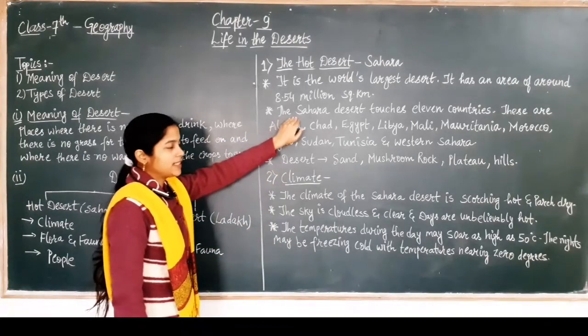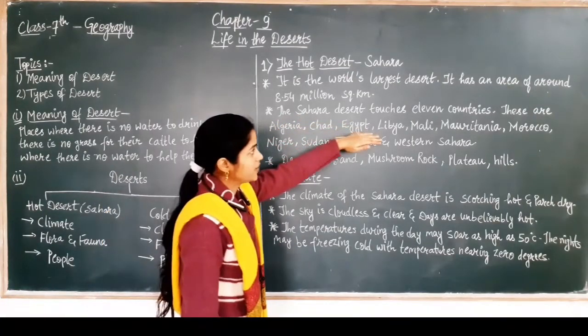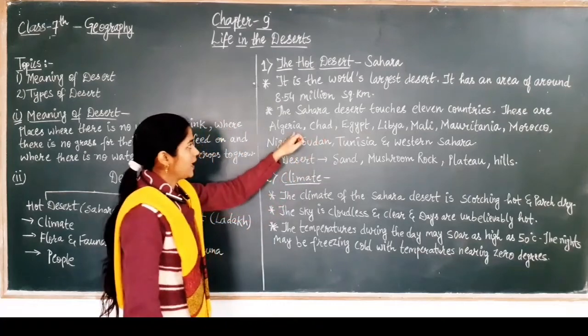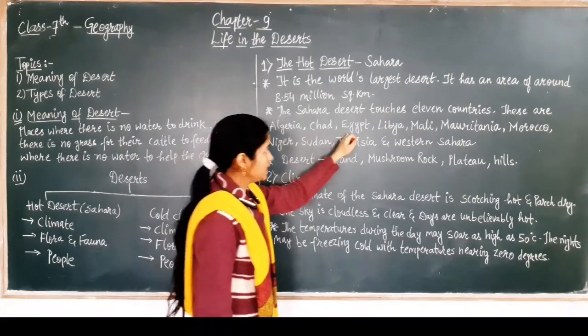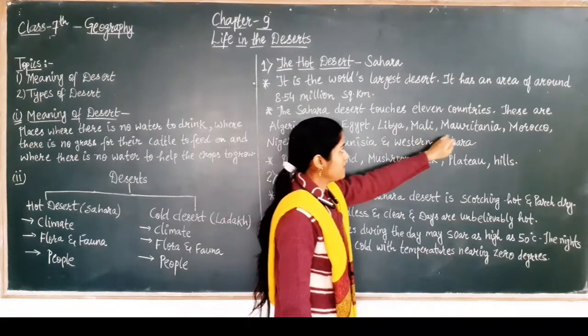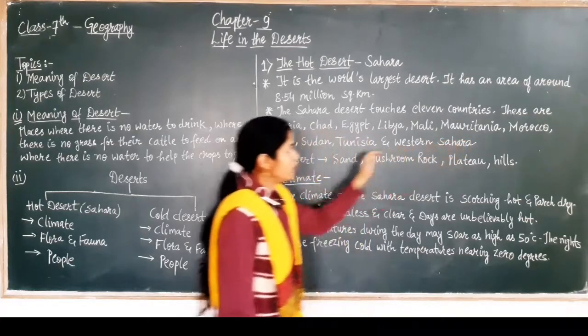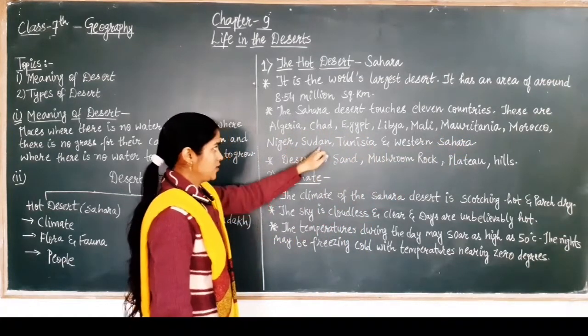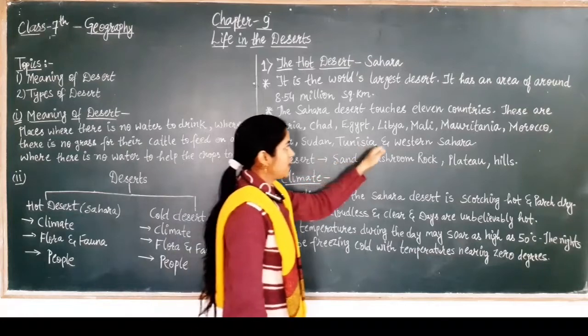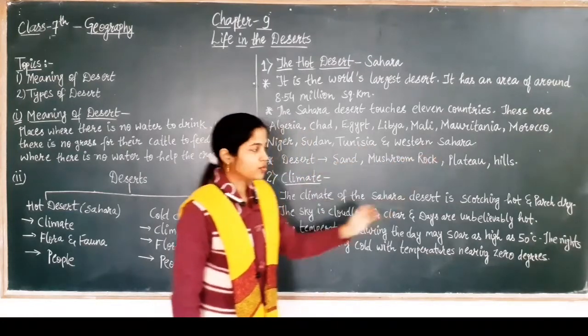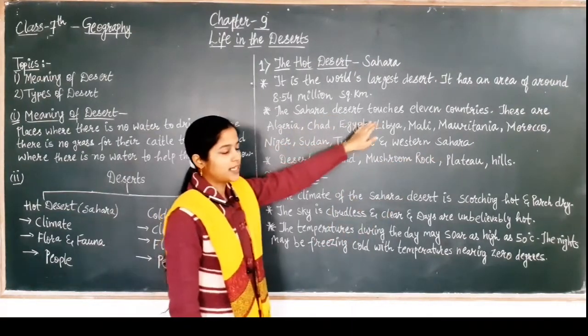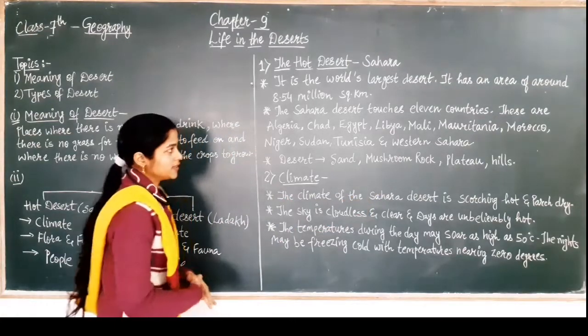The second point says the Sahara Desert touches 11 countries. These are Algeria, Chad, Egypt, Libya, Mali, Mauritania, Morocco, Niger, Sudan, Tunisia, and Western Sahara. So these are nearby Sahara Desert.